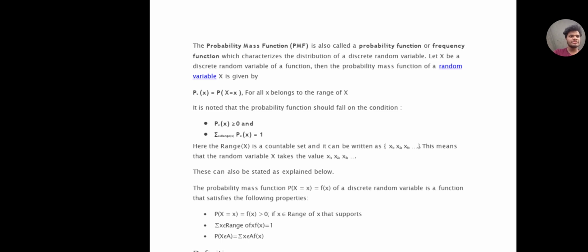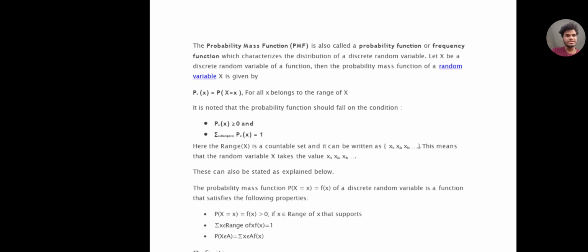Probability mass function is known as probability function or frequency function, which characterizes the distribution of a discrete random variable. So it characterizes the probability of a discrete random variable. Let X be a discrete random variable. Then the probability mass function of X is given by p(x) = P(X = x) for all x belonging to the range of X.